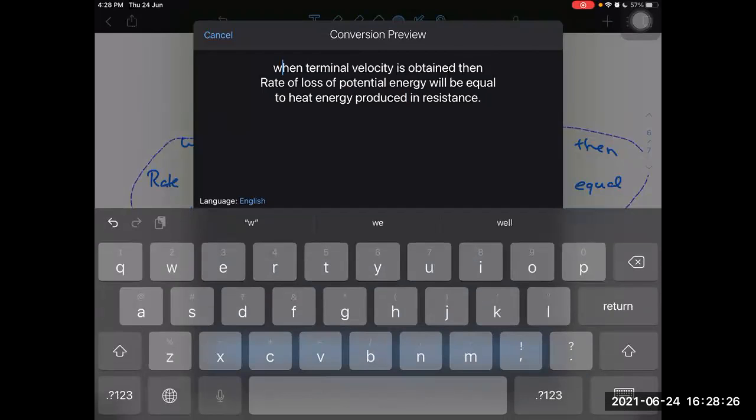The rate of heat energy produced. Since on one side we are saying rate, there should also be rate on the other side, the rate of heat energy produced in the resistance.